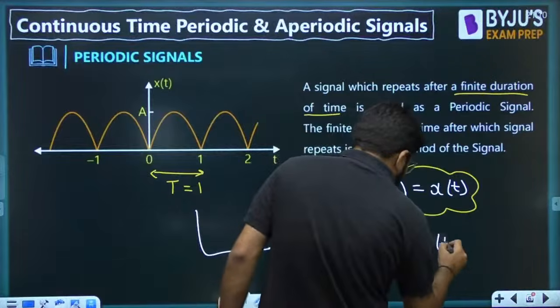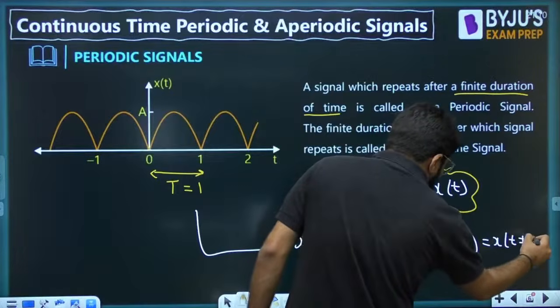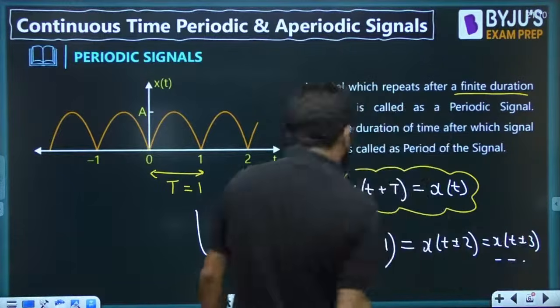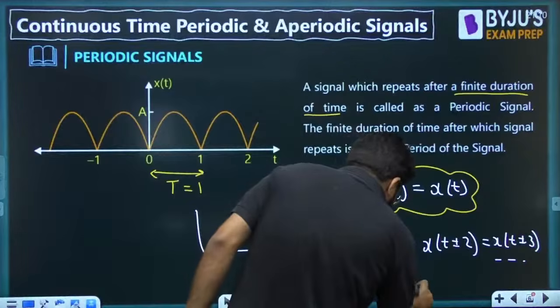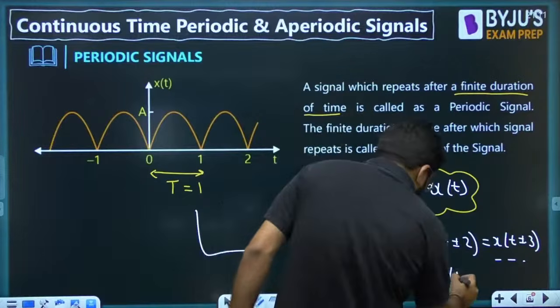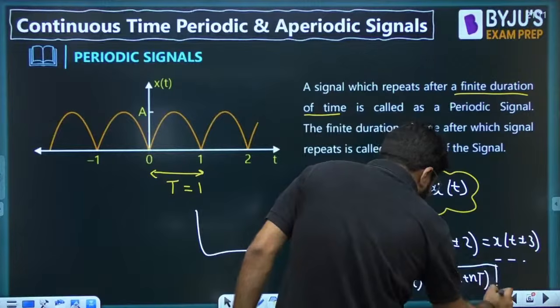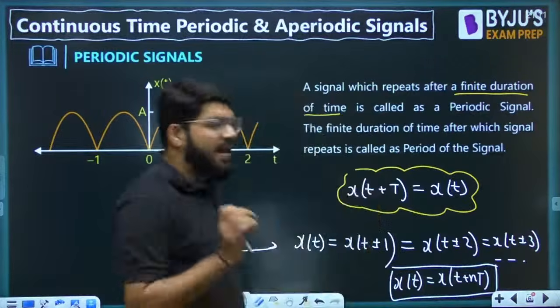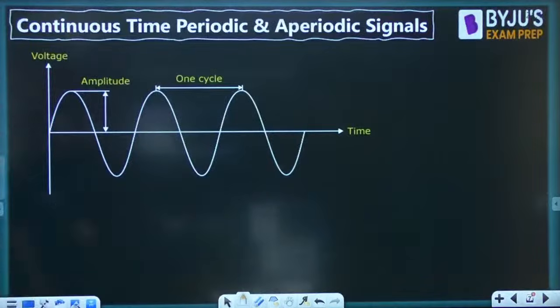So it can be written as x of t plus or minus 2, or x of t plus or minus 3, etc. In general, I can write that x of t is equal to x of t plus nT, where n can be any integer, positive or negative. Right? This is also an example.